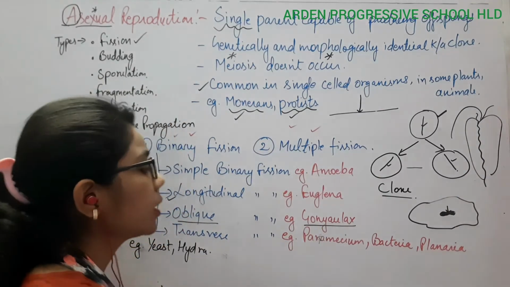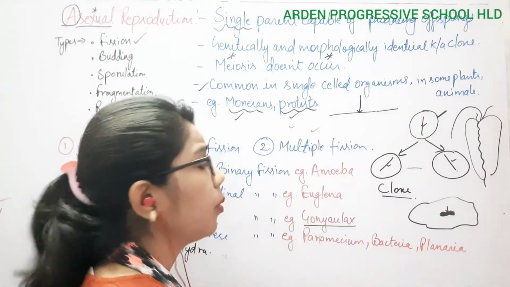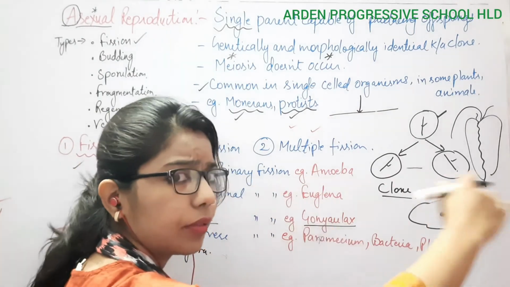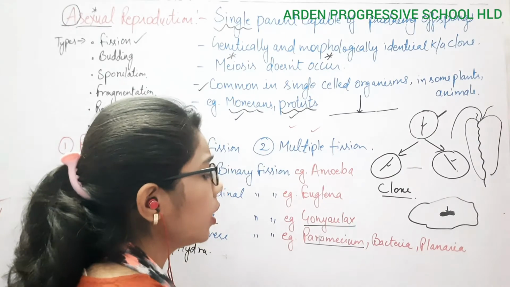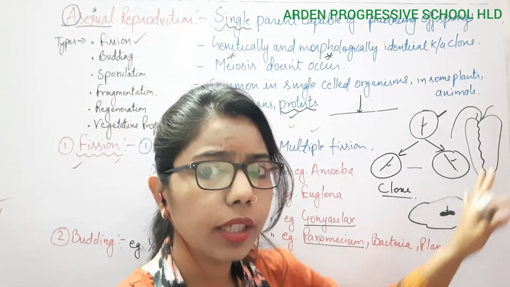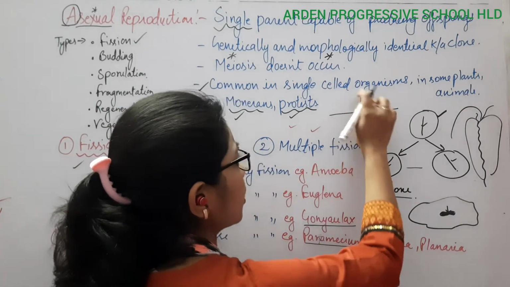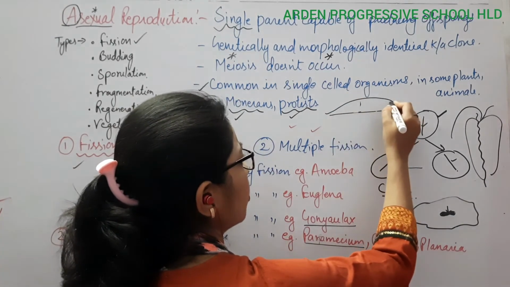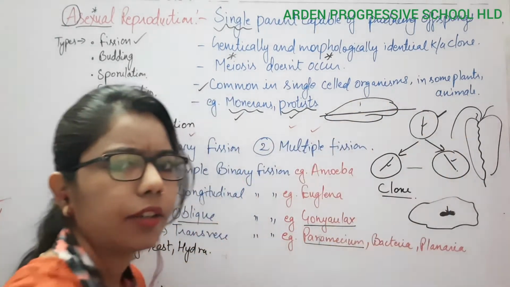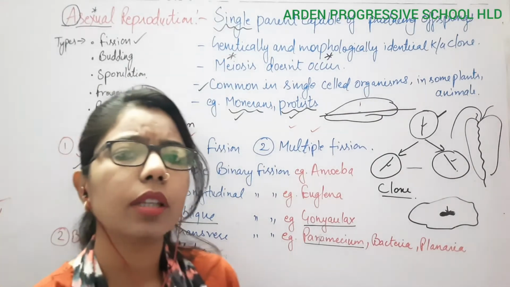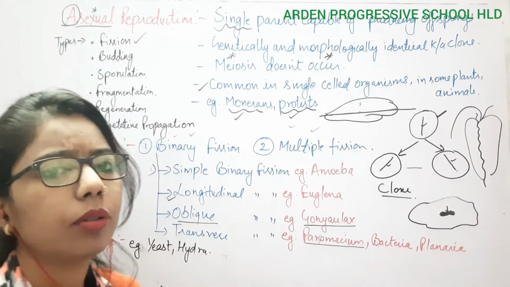Then comes the transverse binary fission. What do you understand by transverse? When the parent body gets divided along the transverse plane into two different parts. The example is Paramecium. We have done Amoeba, then Euglena and then Paramecium. In Paramecium, if I draw the structure like this, the division takes place with the help of this transverse plane. So this is all about binary fission, in which the body divides into two equal halves.